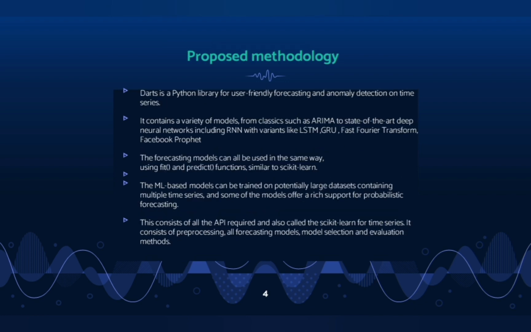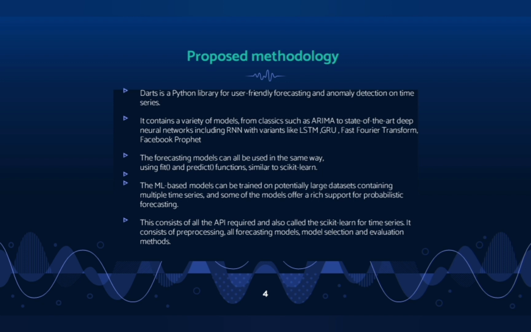DARTS is a Python library that provides tools for working with temporal data, that is, time series data. It includes a variety of models, including tools for pre-processing and utilities for evaluating the model. It provides model classes, right from classic models like ARIMA to state-of-the-art deep learning models like RNN and FFT.